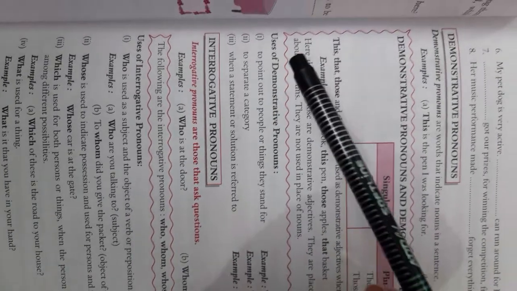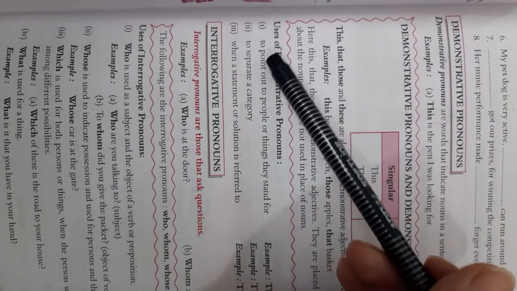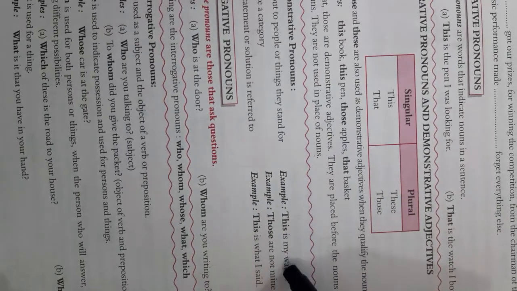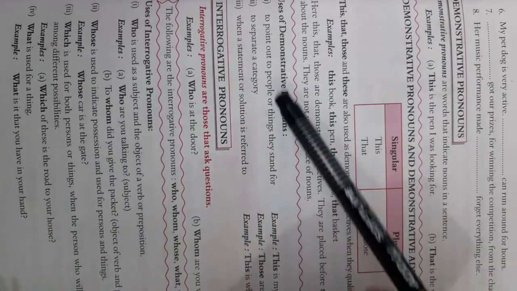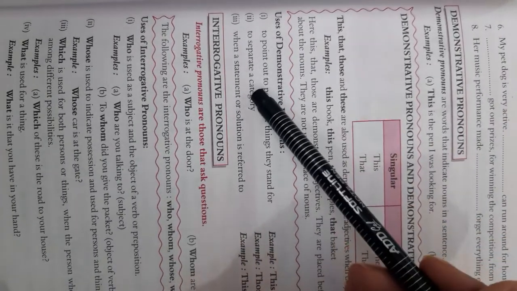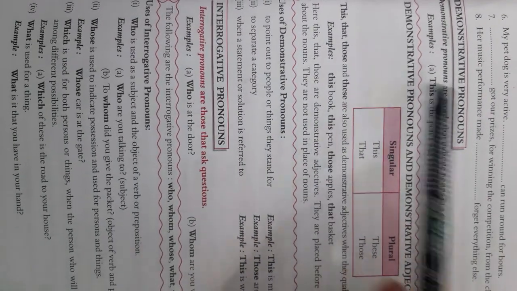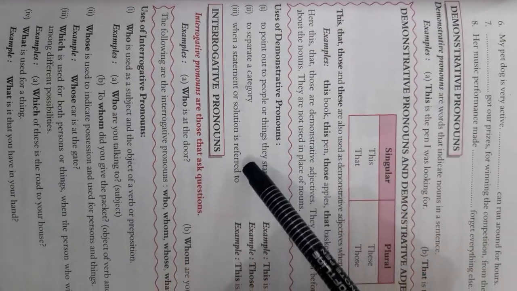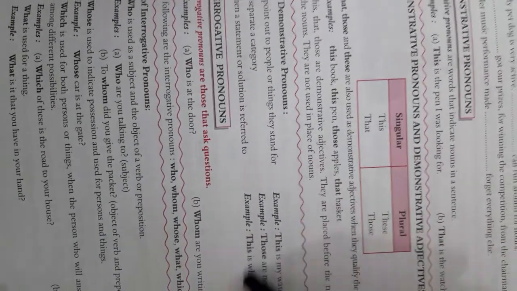Is this clear? The uses of demonstrative pronouns. When to use? To point out people or things they stand for. This is my watch. Here we are pointing out a thing, a watch. To separate a category: those are not mine. When we are separating a category, this thing does not belong to me. When a statement or solution is referred to: this is what I said. Now here we are referring to a statement.